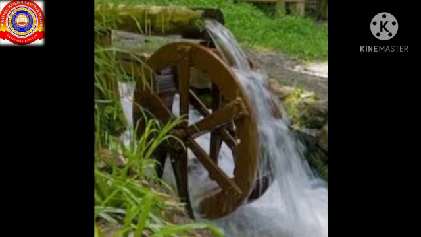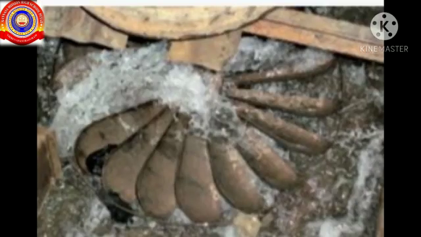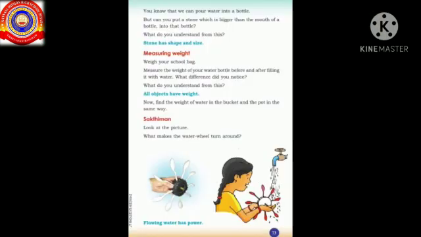A water wheel is used for converting the energy of flowing water into useful forms of power, as in a water mill. As the picture shows, a water wheel consists of a wheel with a number of blades. So from this we can understand that flowing water has power, so we use a water wheel to produce power. Okay students, is it clear to you?